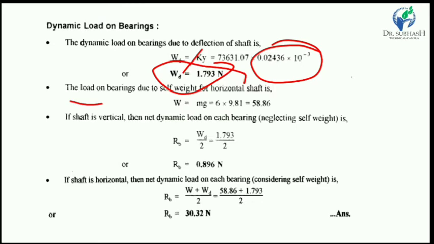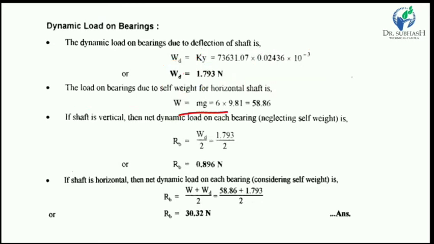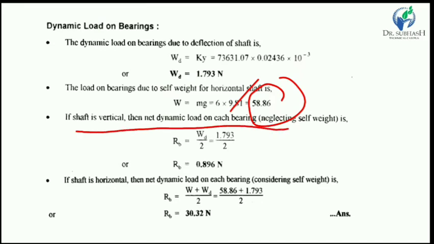Now the static load W is equal to weight mg, the self weight of the shaft. The mass of the shaft is 6 and g is 9.81, and we get the weight 558.86.